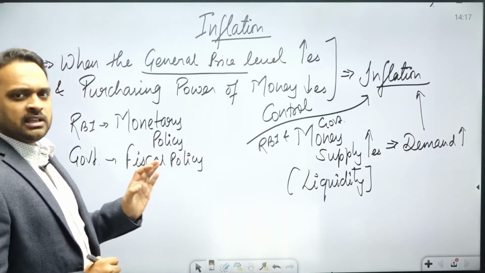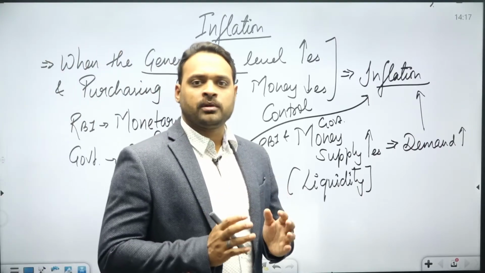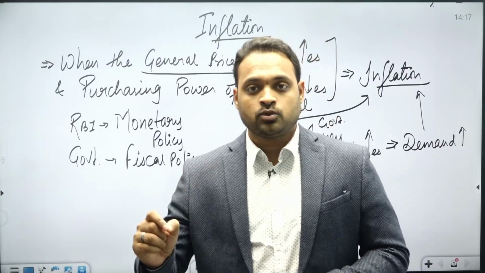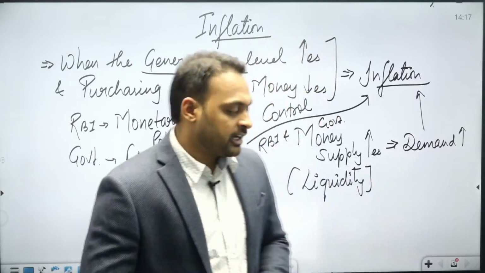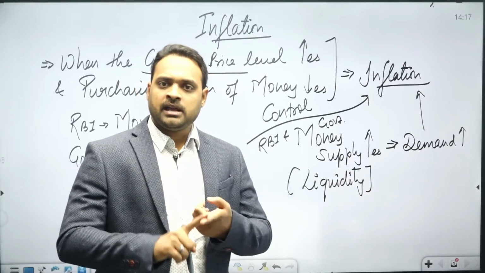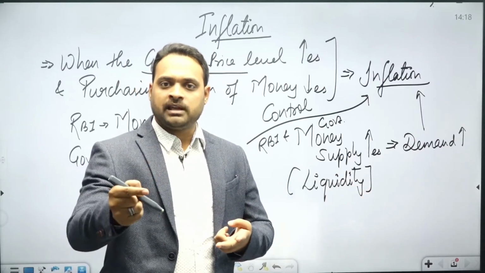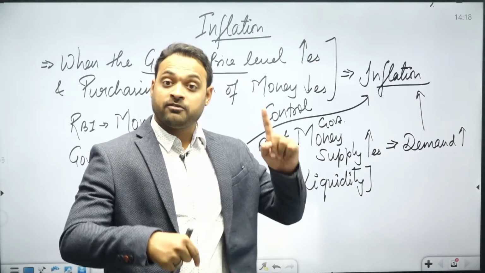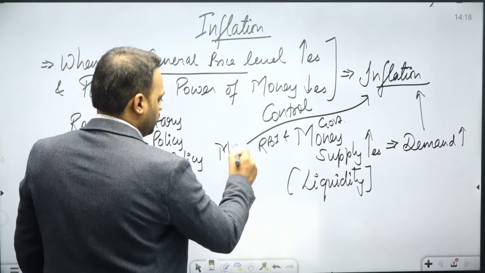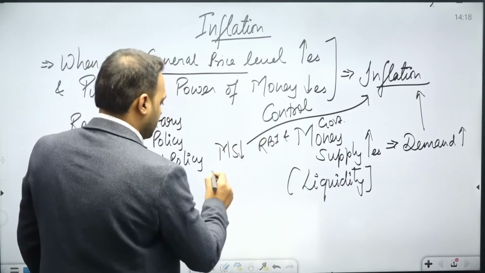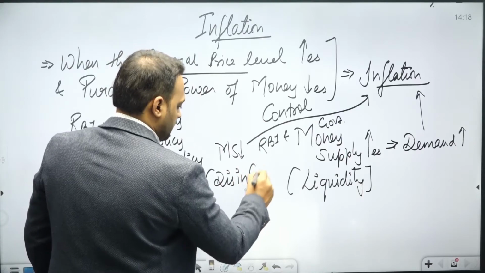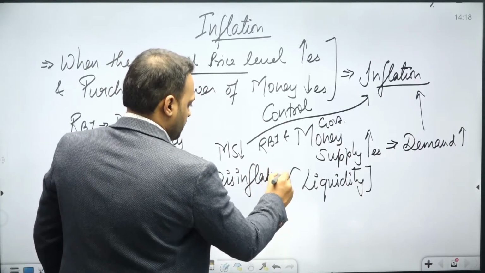So RBI with the help of monetary policy and government with the help of fiscal policy control the inflationary situation, or we can say that control the money supply in the economy. And when the RBI and the government control money supply in the economy and control inflation in the country, by reducing money supply, that phenomenon is called disinflation in the nation. So this is called disinflation.